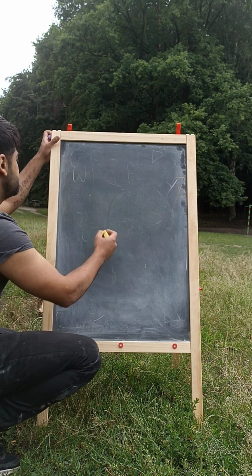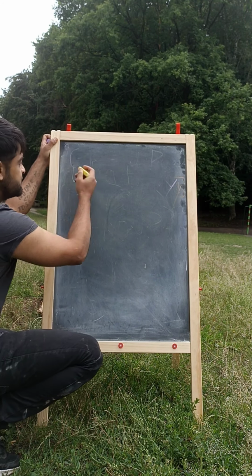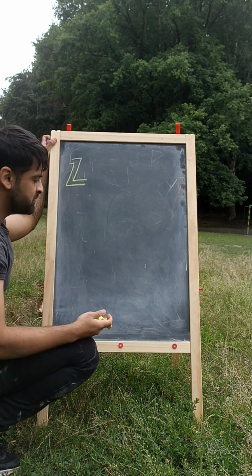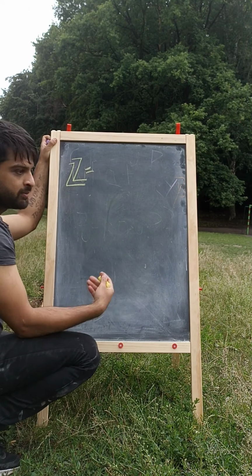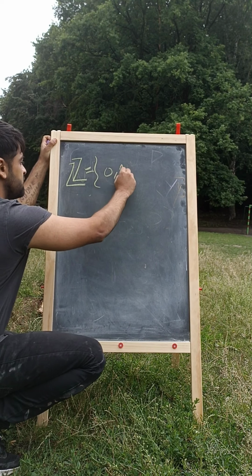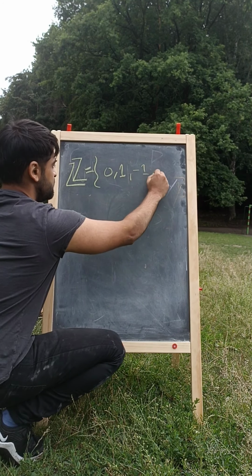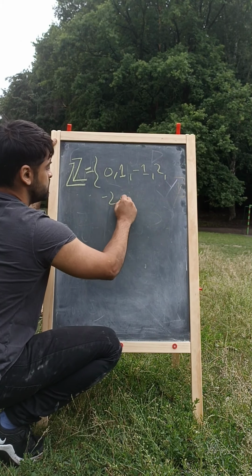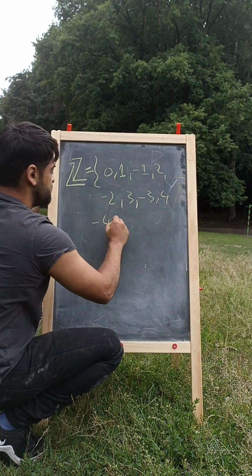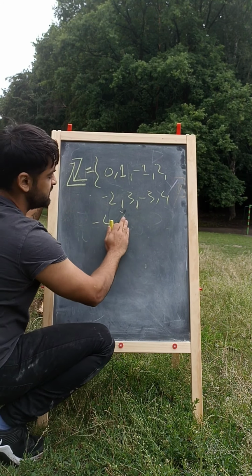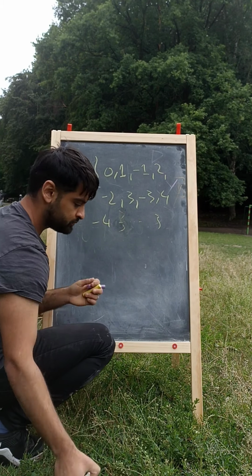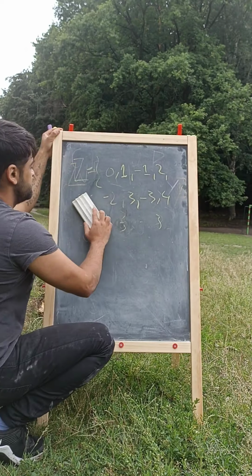integers. So, we describe the integers as a set, and we call it Z. Now, this is just a fancy name for all the counting numbers which you know and love. So, that would be obviously 0, 1, minus 1, 2, minus 2, 3, minus 3, 4, minus 4, right? And obviously this is going to continue on infinitely long.